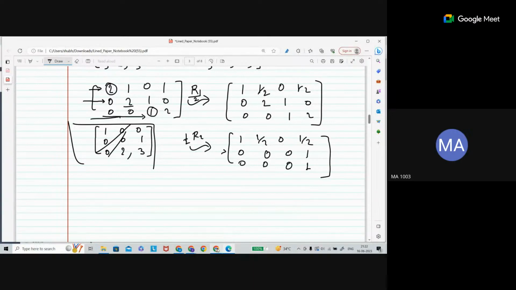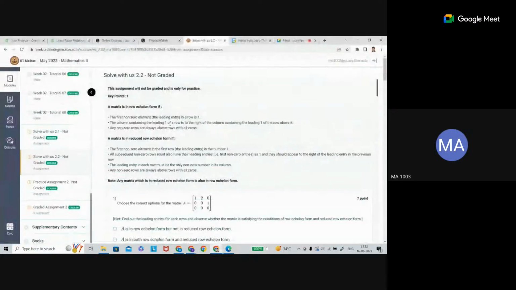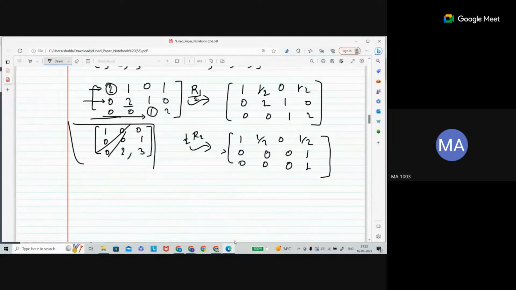The second line says the leading one of a row is to the right of the column containing the leading one of the row above it. This is the leading one above this row, and it should be to the right of it, but here it is not to the right. That's why it is not in row echelon form.